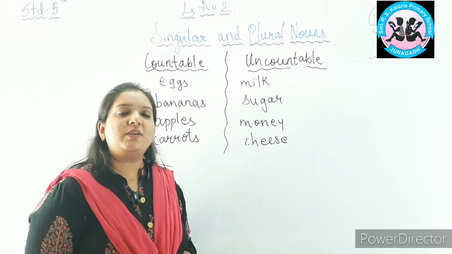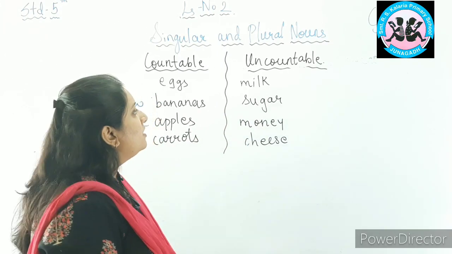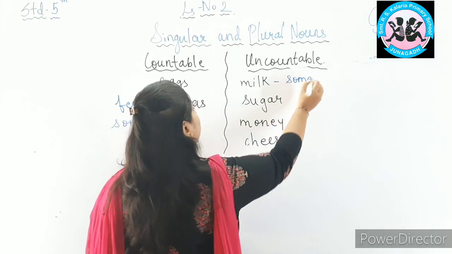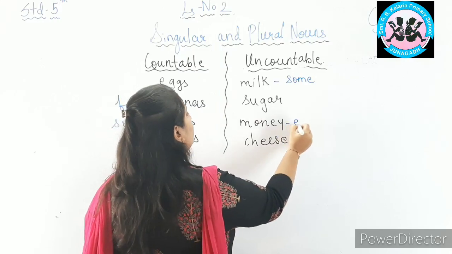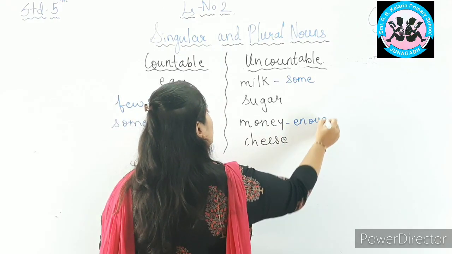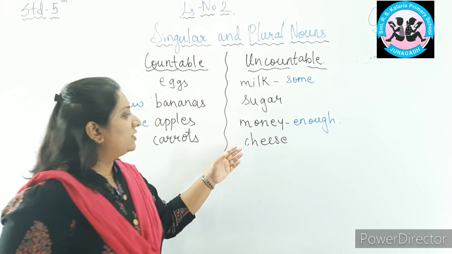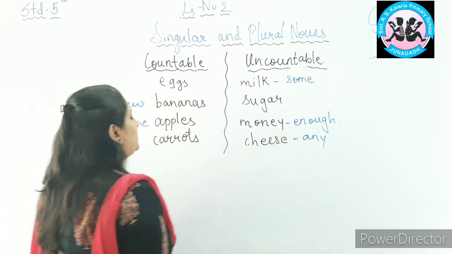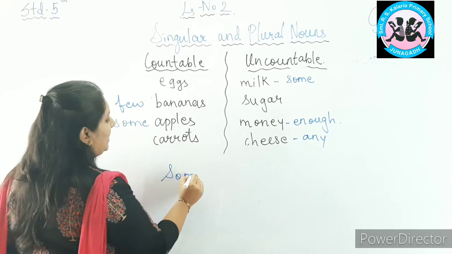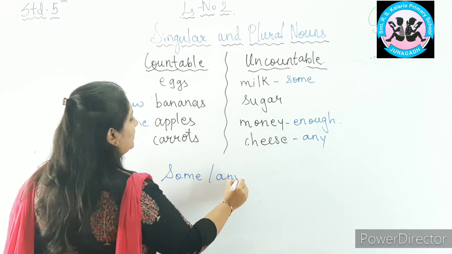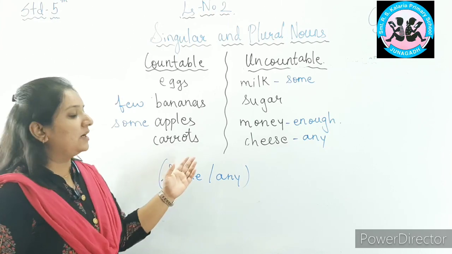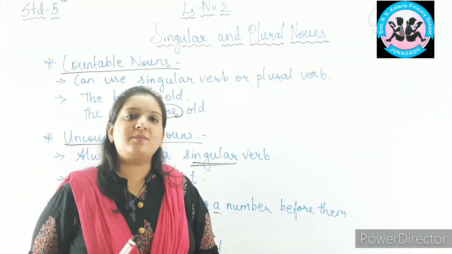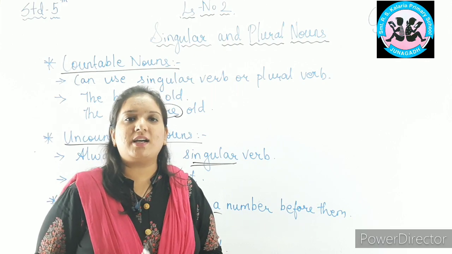But what expressions we can use with these uncountable nouns? For example, milk. I can say some milk. For money, I can say enough money. Yes or no? For cheese, I can say any cheese. So the expressions some and any can be used with both countable and uncountable nouns to form any sentence. Let us look at some more examples of countable nouns and uncountable nouns.